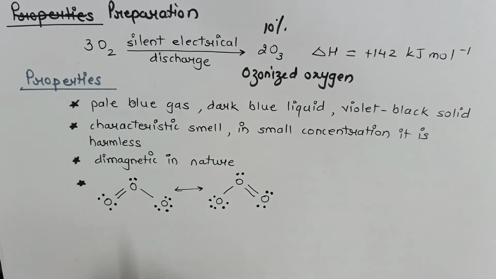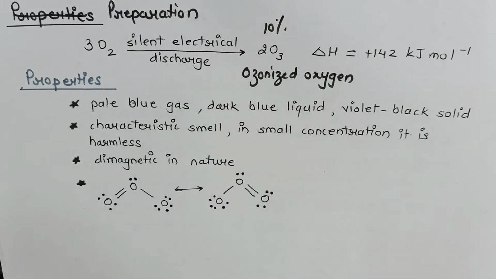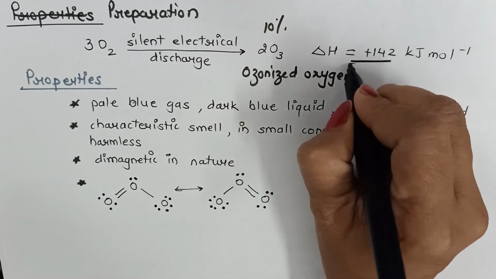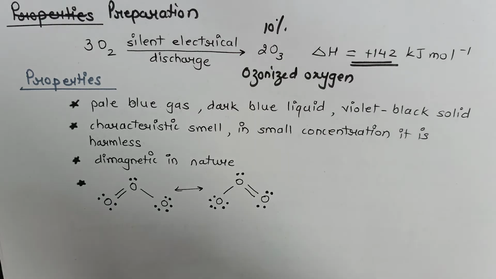Why is silent electrical discharge required? Since the formation of ozone is an endothermic process, that is very clear from this del H value, plus 148 kilojoule per mole, it is necessary to use silent electrical discharge so as to prevent its decomposition.